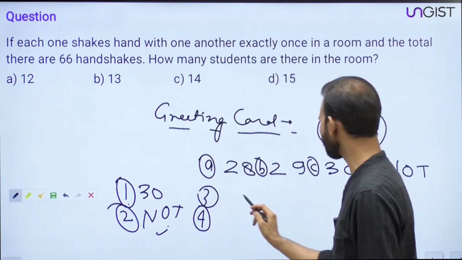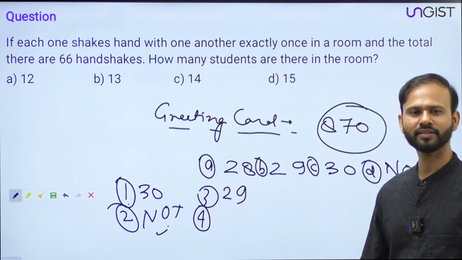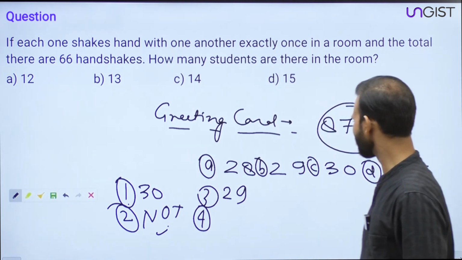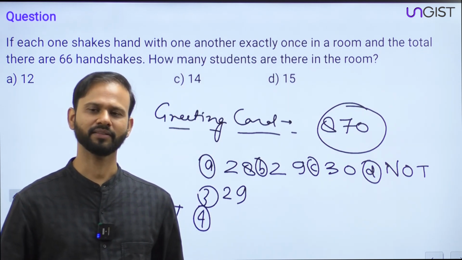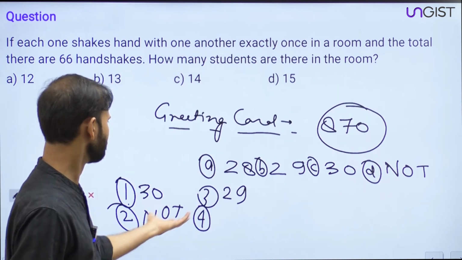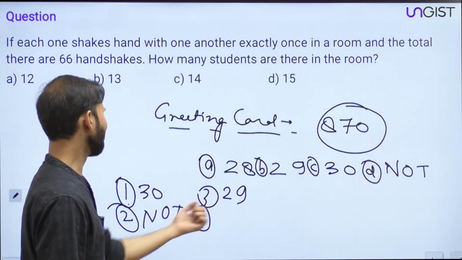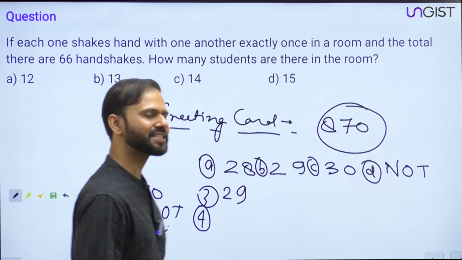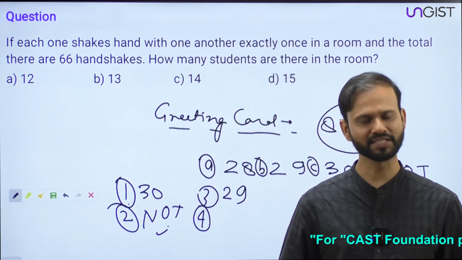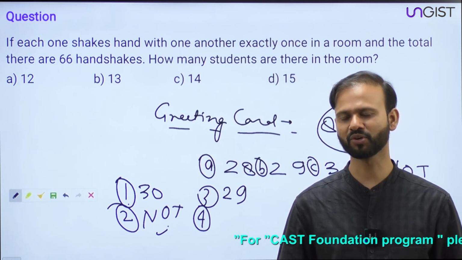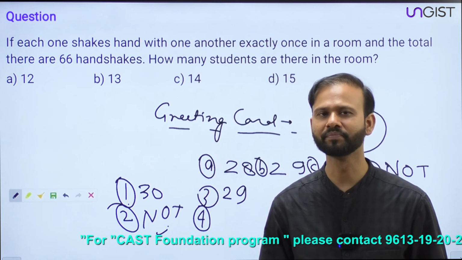All right, one more answer I'm getting as 29. Muskan is saying none of these. Rukaiya is also saying none of these. So 30, 29 and none of these, right? Guys, I'm getting these many answers. Shall we discuss, or you want some more time?